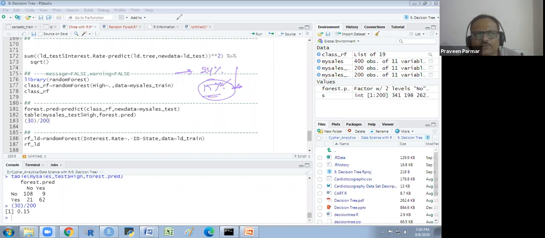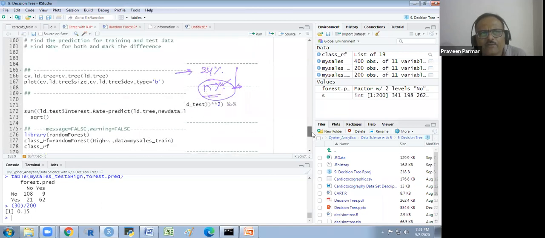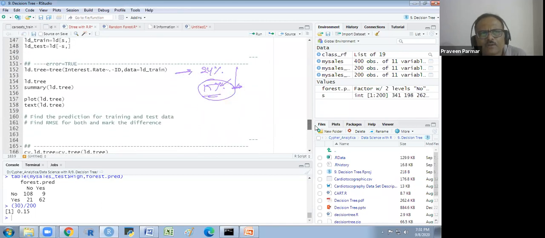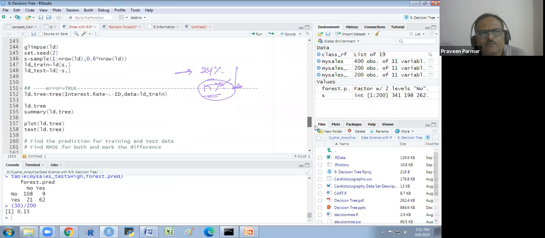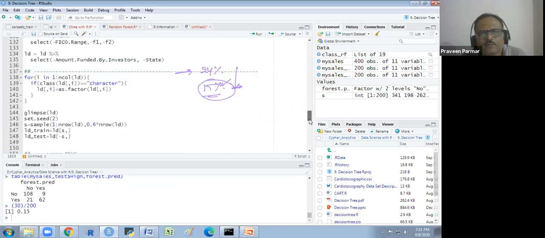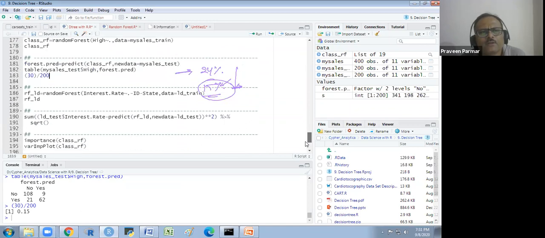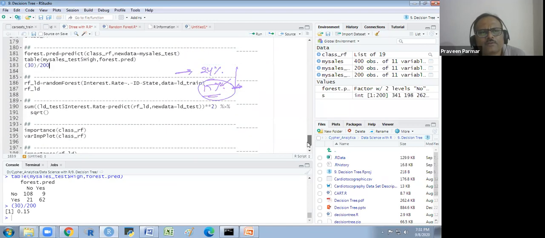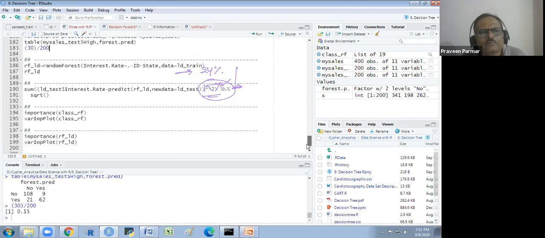Now I will explain some more things. This is for the first model. Now we are making another model for the interest rate. Interest rate data we have here. Okay, I first show you the variable importance.